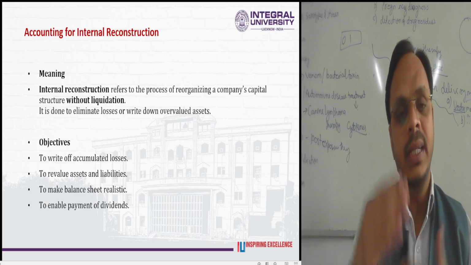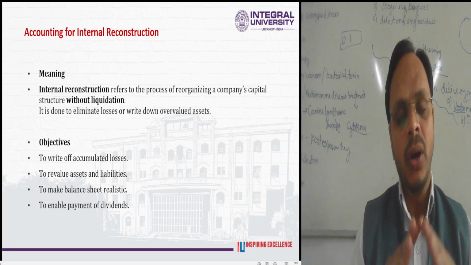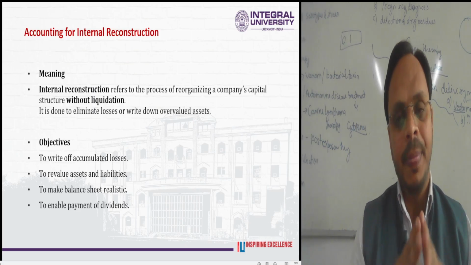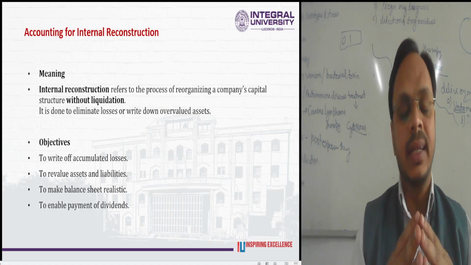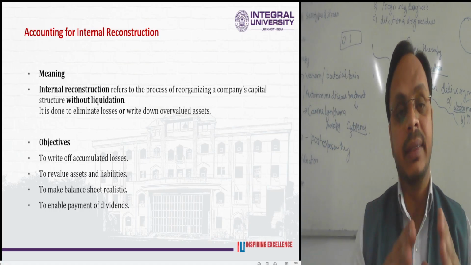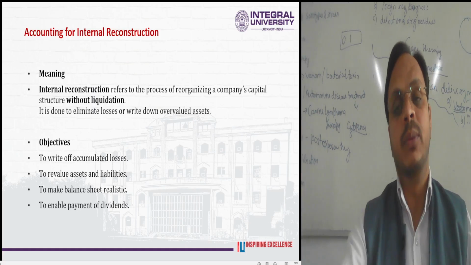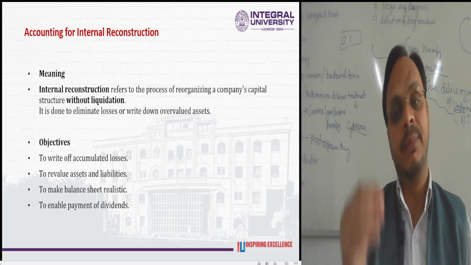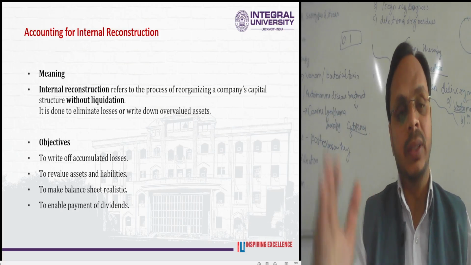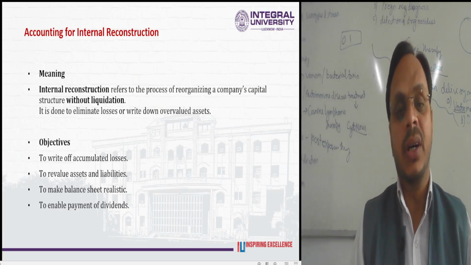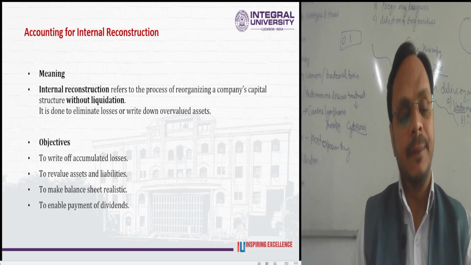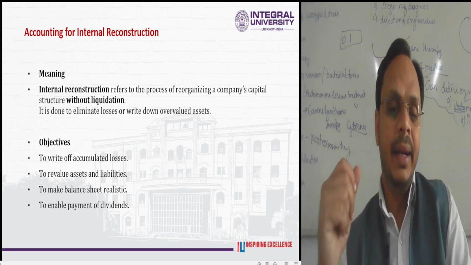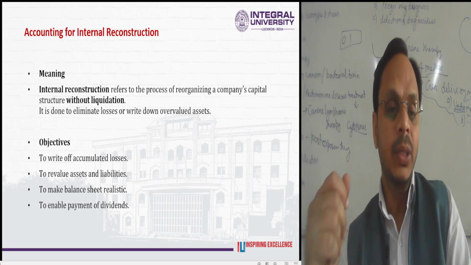Internally the company goes through overhauling, a self-assessment of its various assets as well as various liabilities, without the process of liquidation, merger or amalgamation. It is done to eliminate losses or write down overvalued assets, and the most important objective of internal reconstruction is to write off the accumulated losses and to revalue assets and liabilities.